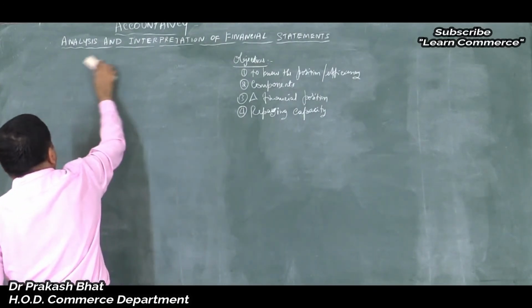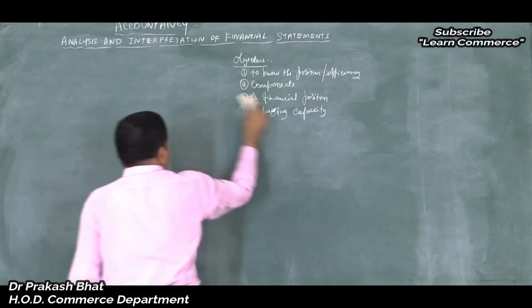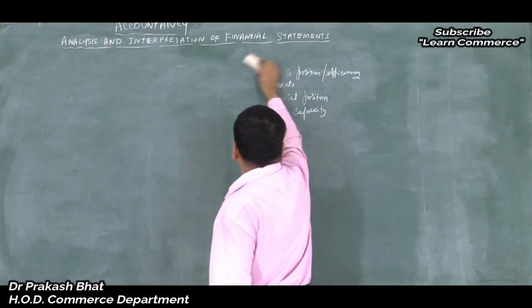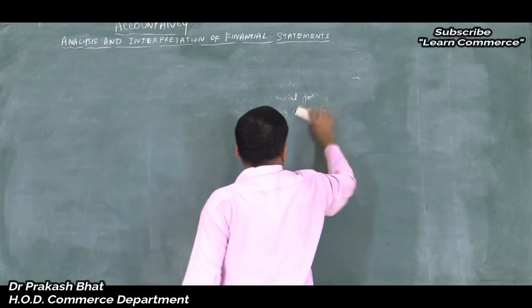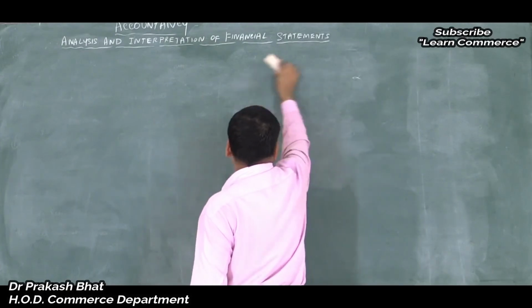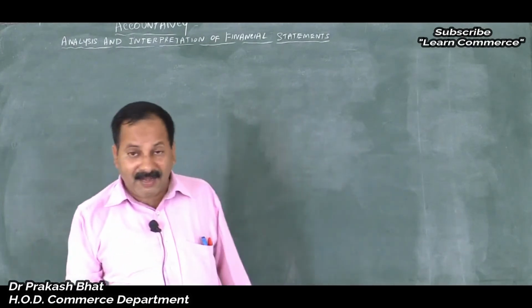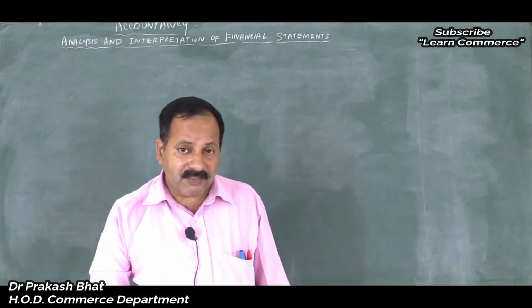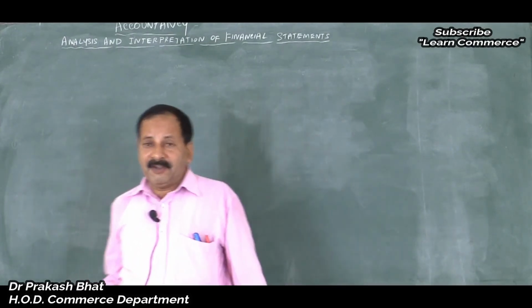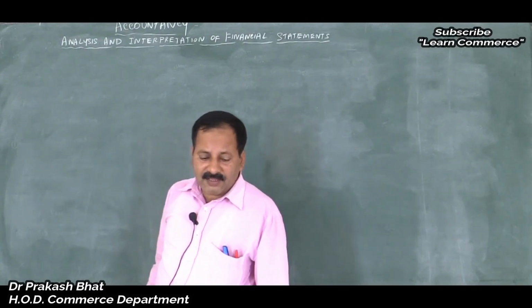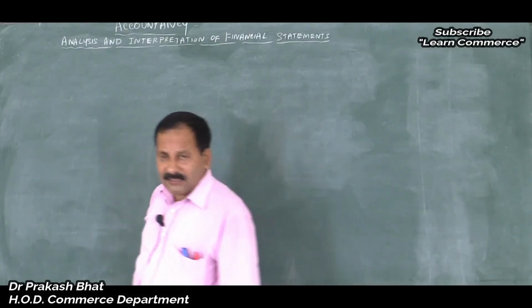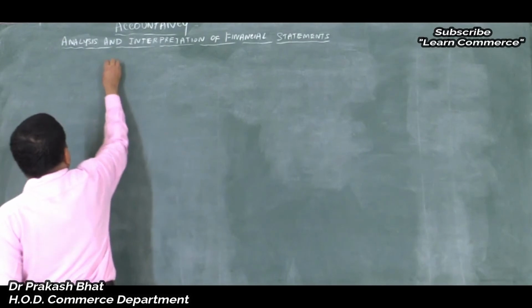What are the tools and techniques that are available to analyze and interpret the financial statements? There are different tools or weapons through which the financial statements can be analyzed or interpreted, isn't it? The most common among them is comparative statement.